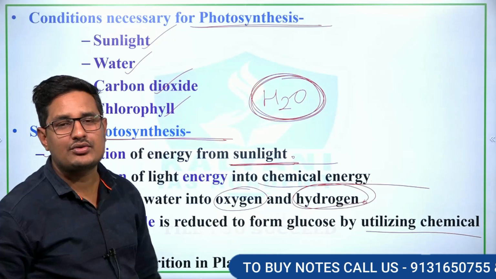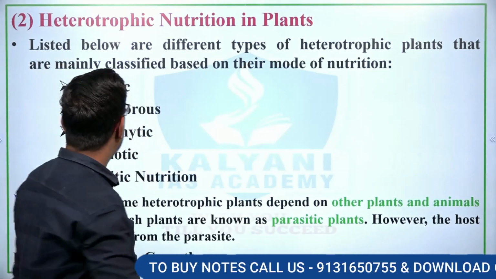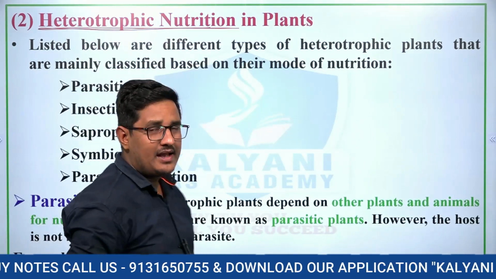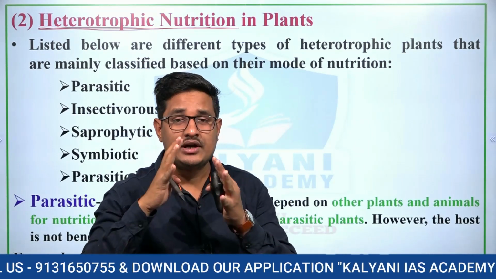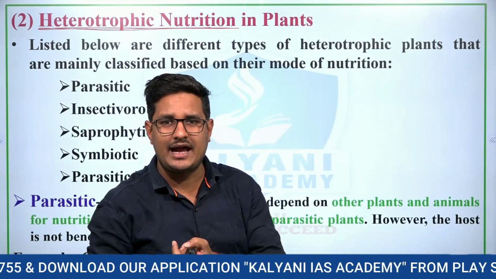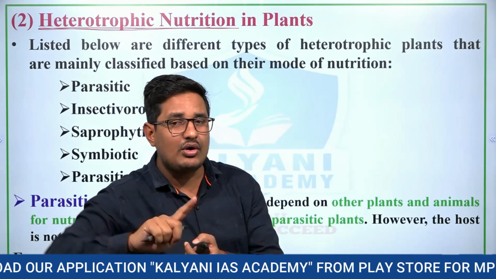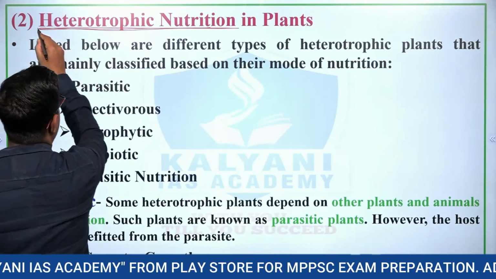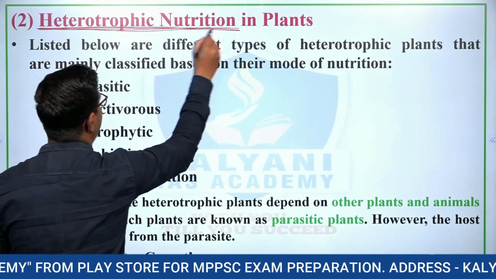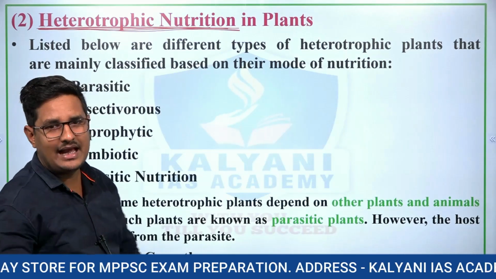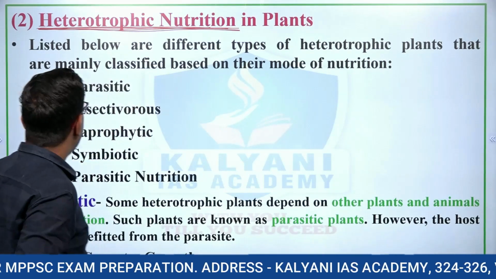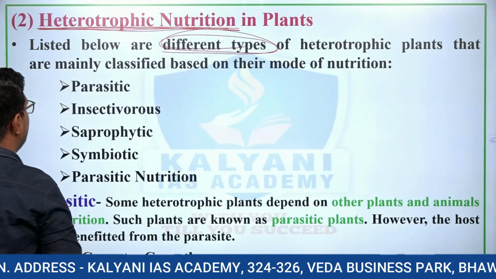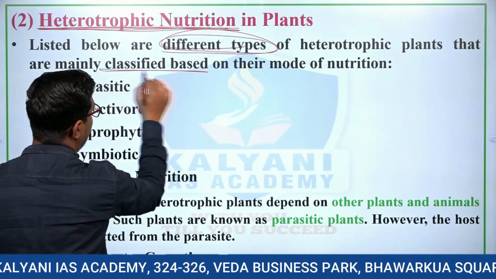Now we will see the heterotrophic nutrition in plants, right? First, what is heterotrophic nutrition? The mode of nutrition in which organisms do not synthesize their own food but depend on other organisms for their food is known as heterotrophic nutrition, and heterotrophic nutrition is found in plants as well as animals, right? And listed below are the different types of heterotrophic plants that are mainly classified based on their mode of nutrition.